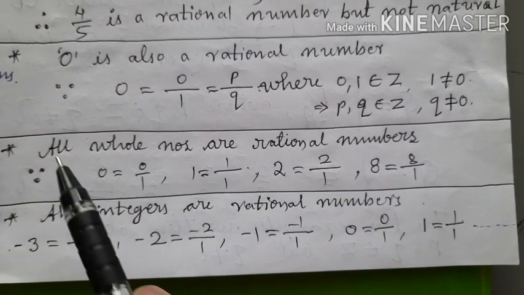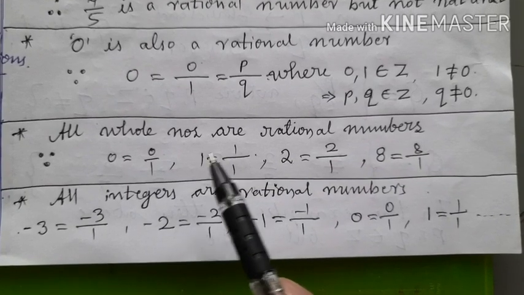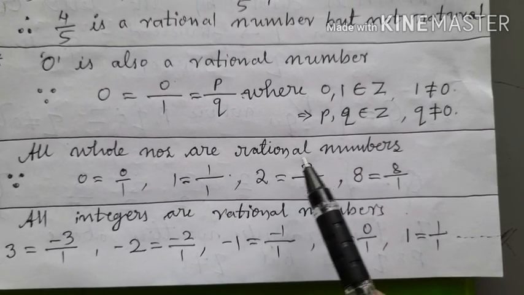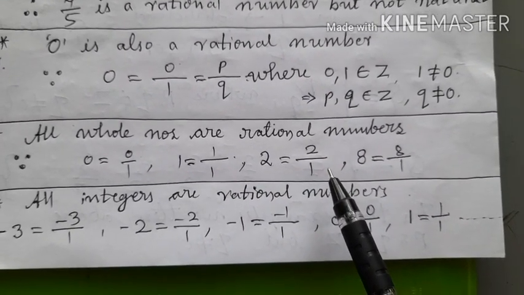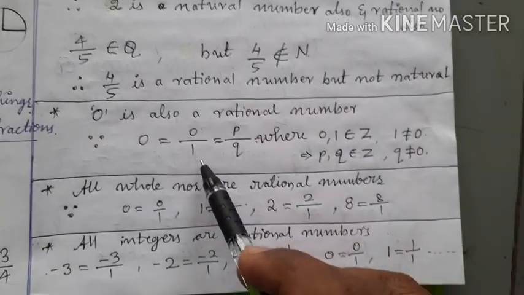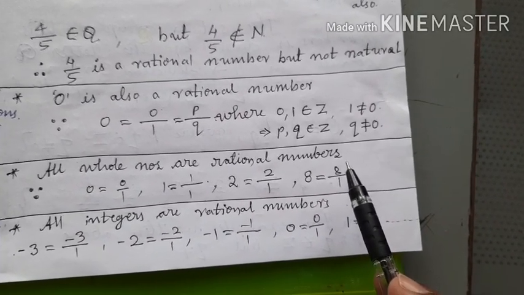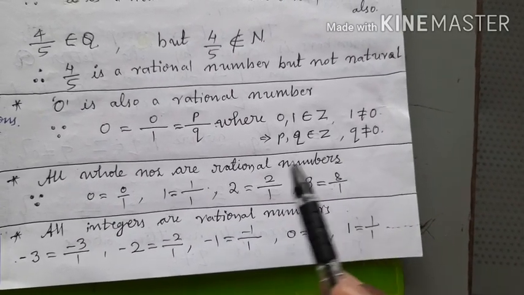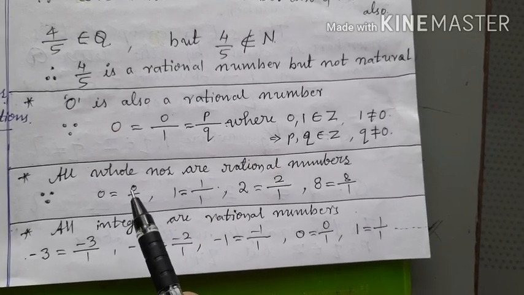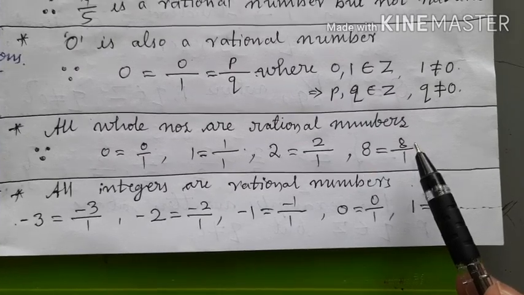That's why children, all whole numbers are rational numbers, because every whole number can be expressed in the form of p by q. Okay, where p and q are integers and q is not equal to 0. Now children, all the whole numbers are rational numbers, but all rational numbers are not whole numbers. You just try it. Okay, is it clear to you children? Okay, and similarly,